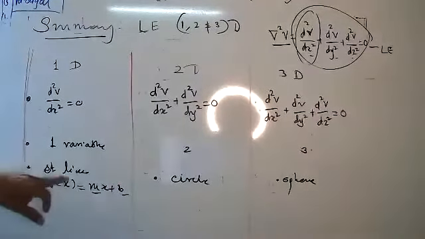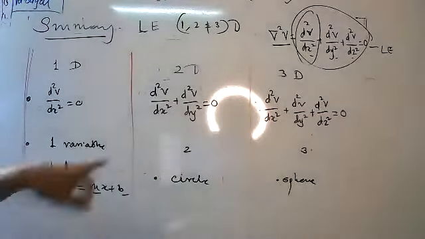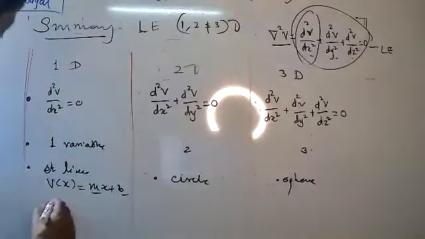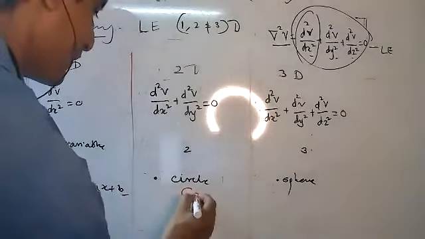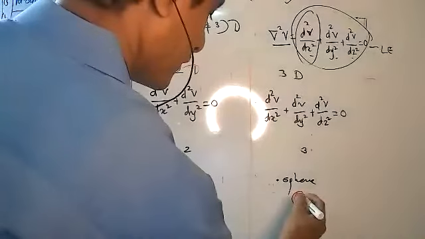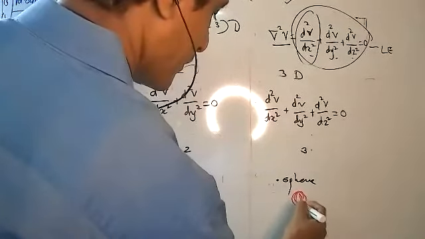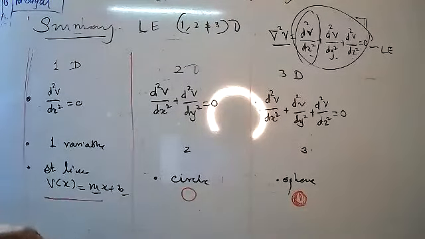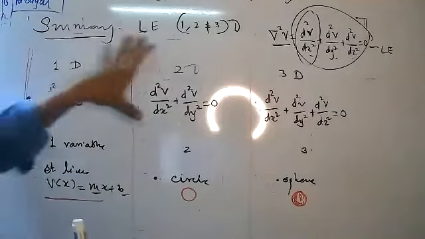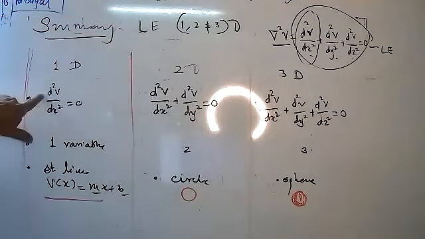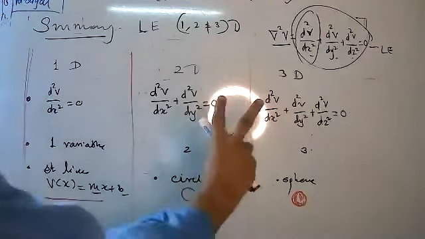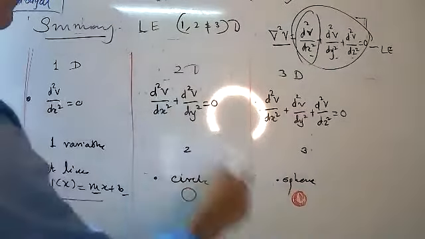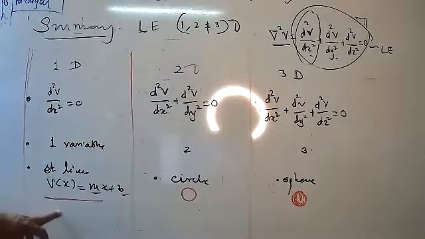Can you write like this? See, 1D means related to a straight line, along a straight line. This is a circle. Here I will draw: this is a straight line, this is a circle and this is a sphere. A bit of a sphere, like this. Understood, dear student? Can you write? Yes, sir. And this is very easy. You just need to know this table. In 1D I first write the equation, only one variable, two variables and three variables. Then this is related to a straight line, a circle and a sphere. And then I will write the properties here.